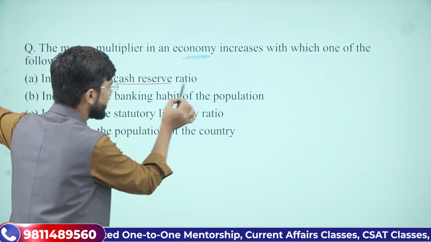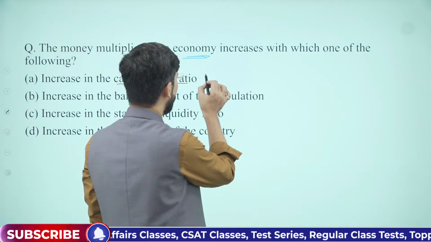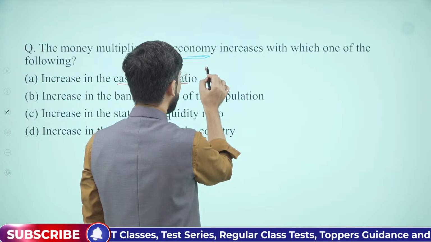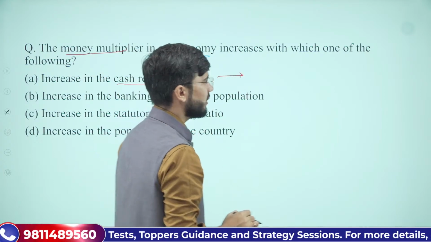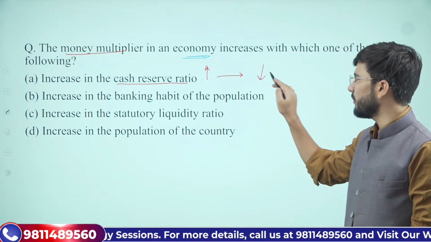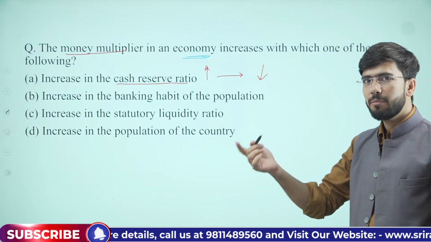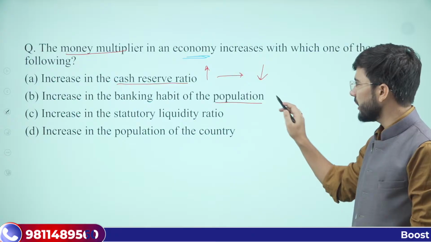Increase in the cash reserve ratio. Now come on, all of you with me, tell me, if the cash reserve ratio increases, will there be more money multiplier effect? No, because more the reserves are there, lesser the money will flow in the market and lesser will be the impact of multiplier. Increase in the banking habits of population, yes.